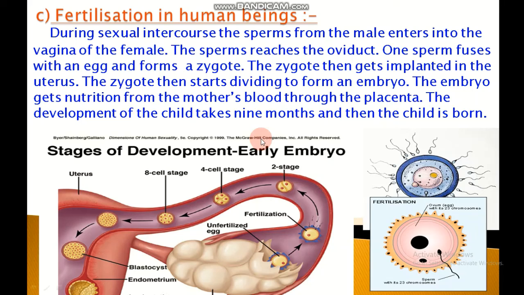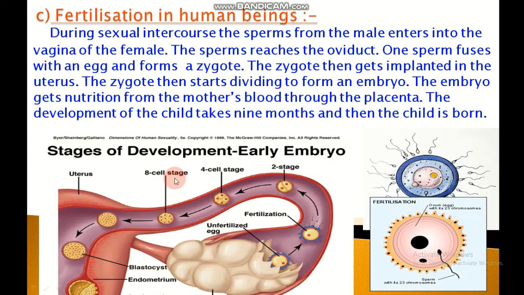The sperms move up through cervix into the uterus. From uterus, the sperm passes into the oviduct. One of the oviducts contains an ovum or egg cell released by the ovary during ovulation. Only one sperm fuses with the ovum in the oviduct to form a zygote. This is called fertilization. The fertilization of the ovum takes place in the oviduct. When the ovum is fertilized in the oviduct, then a zygote is formed.